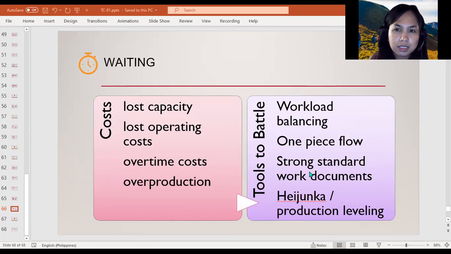And this is an excellent production technique. It involves many things, including eliminating having to wait for work, since all the work is balanced and work flows smoothly and consistently throughout the process. And then we have strong standard work documents and visual management practices. This can also reduce waiting, as all employees know what to do, and they also know where to go to help others when they might have little work to do themselves.